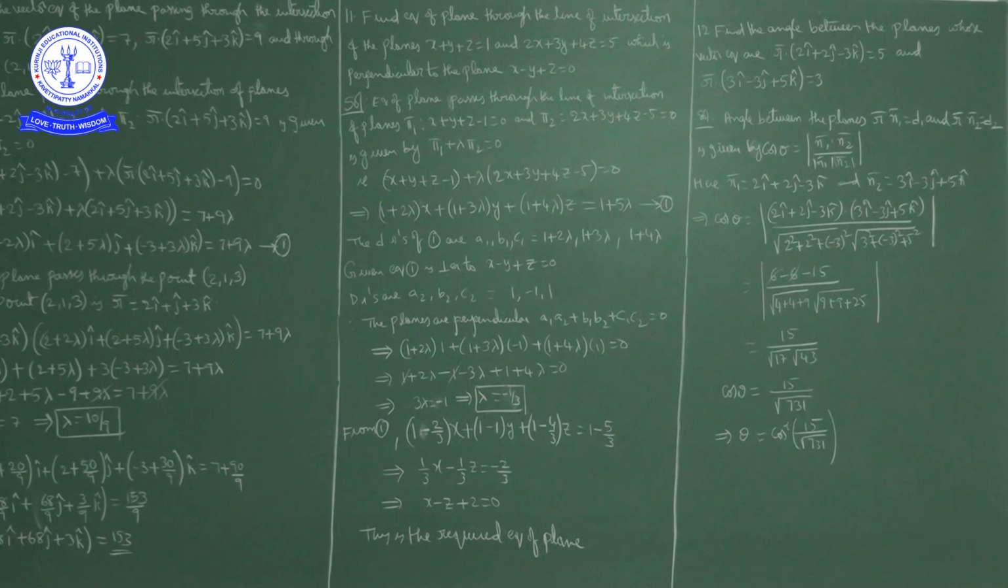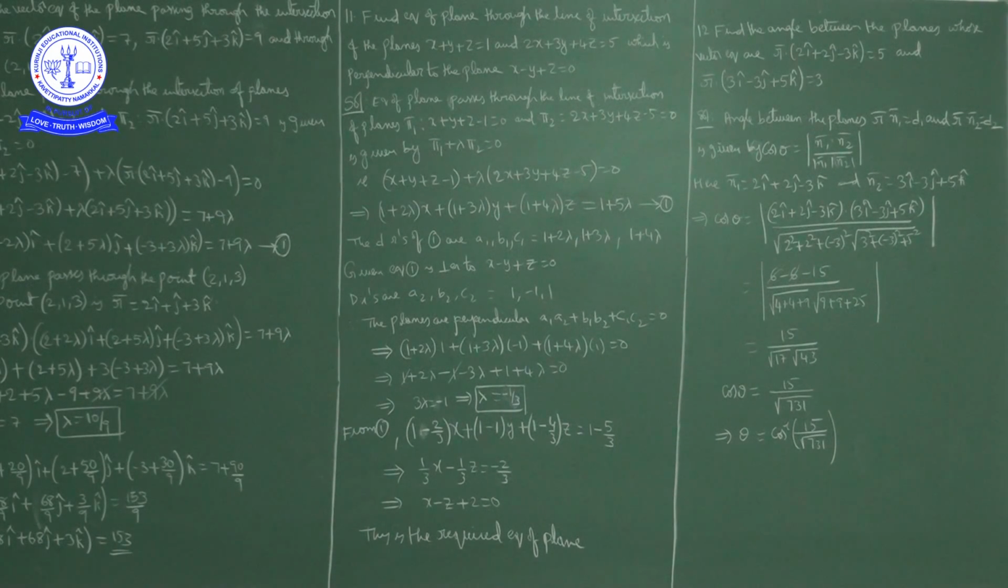Find the angle between the planes whose vector equations are r bar dot (2i cap plus 2j cap minus 3k cap) is equal to 5 and r bar dot (3i cap minus 3j cap plus 5k cap) is equal to 3. Okay, now here plane equations are given in vector form, r bar dot n1 bar equal to d1 and r bar dot n2 bar equal to d2.